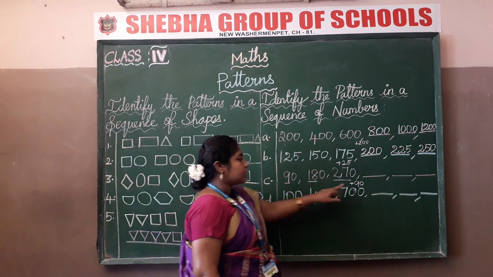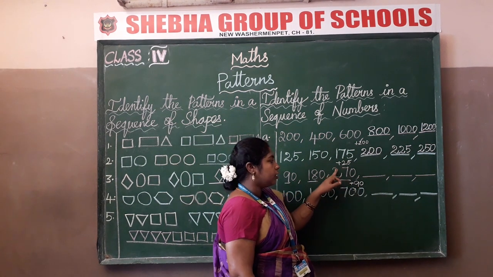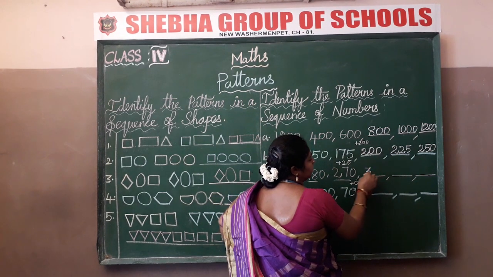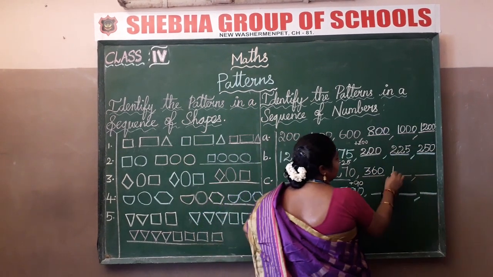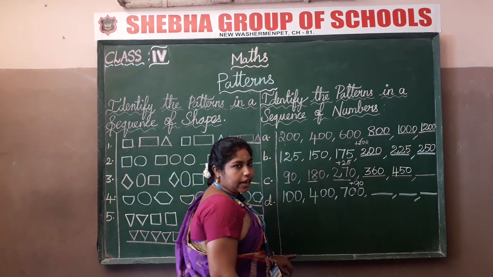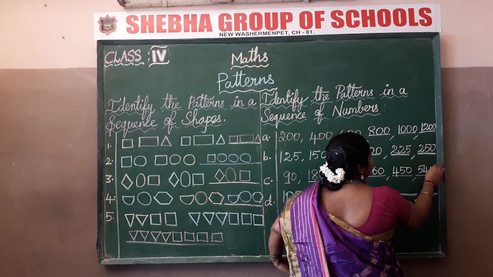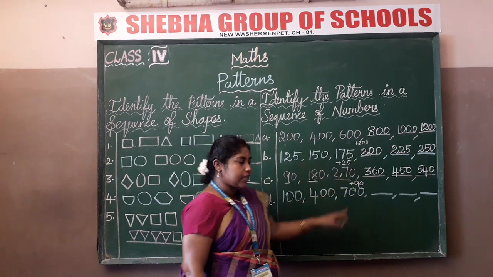So 90 plus 90, 180. 180 plus 90, 270. Now 270 plus 90, 360. 360 plus 90, 450. 450 plus 90, 540. Here the numbers are growing by plus 90.